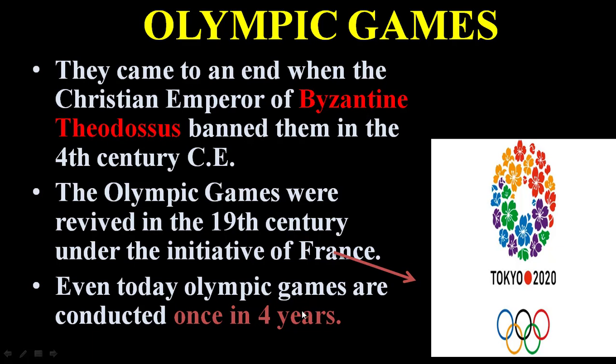Even today, the Olympic Games are conducted once in 4 years. The last time it was held was in Tokyo, in 2020.